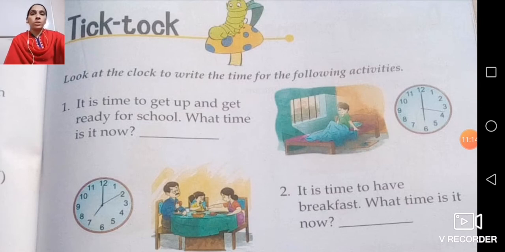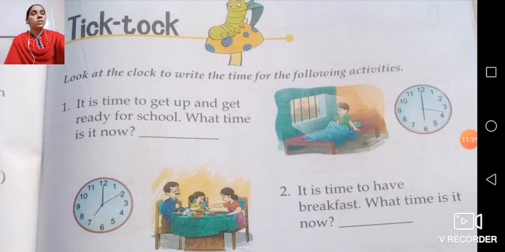Now here question 1: it is time to get up and get ready for school. What time is it now?